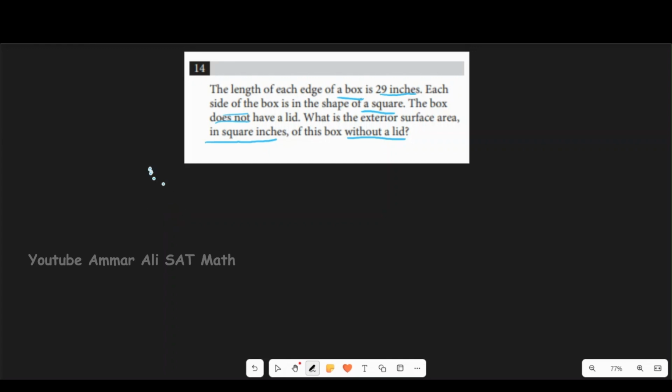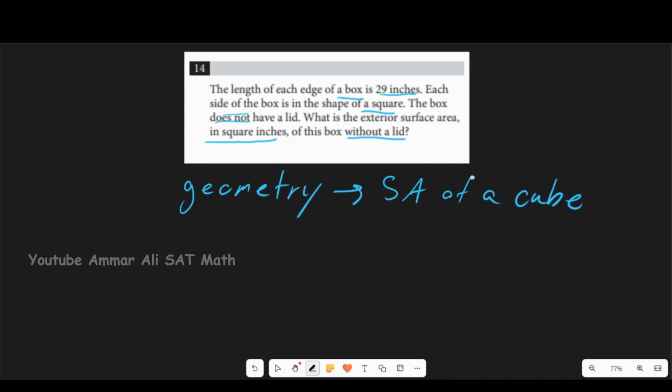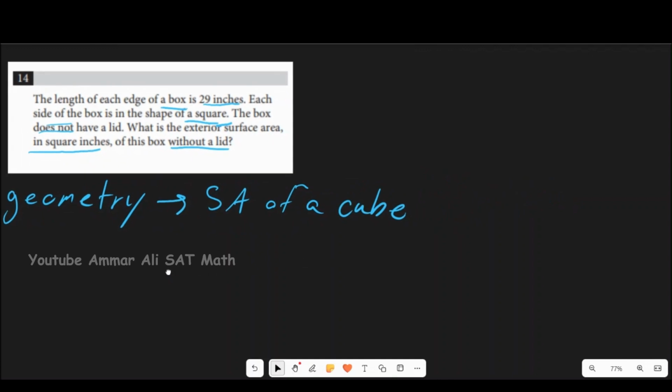Right? So this question is a geometry question. That is the fundamental concept underneath this question. And specifically, we need to know how to find the surface area of a cube, right? Because basically they're telling us that this box has sides in the shape of a square. That basically tells us that the box is a cube without a lid, meaning it is missing the top side, right?